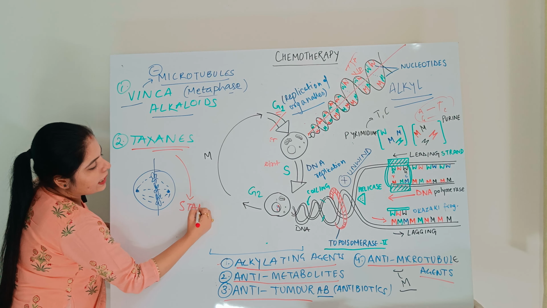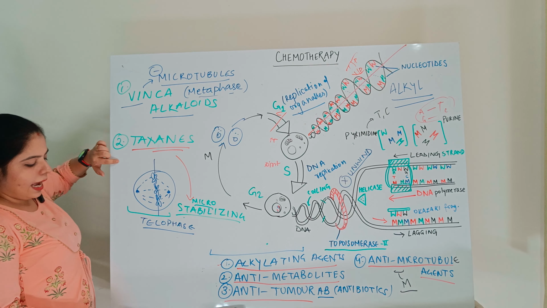It cannot now form two different cells and cannot form daughter cells. If daughter cells are not formed, then obviously the cell cycle is inhibited, halted or arrested at some stage.